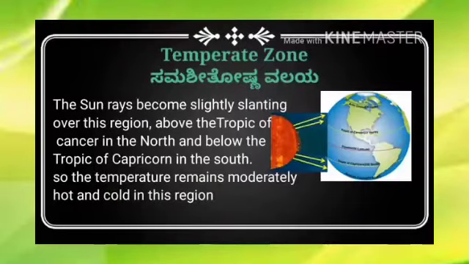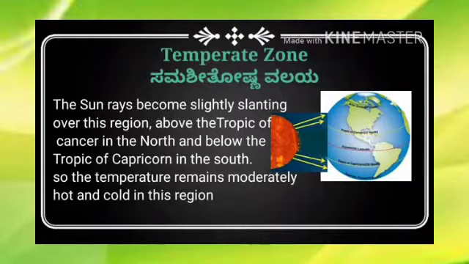Previously, in the hot zone, the sun rays fall vertically. But this is about the temperate zone, and we can give the example of the North American continent and the Australian continent in the southern hemisphere. In the northern hemisphere, the North American continent lies in the temperate zone, and likewise in the southern hemisphere, the Australian continent is in this temperate zone. This is all about the temperate zone.